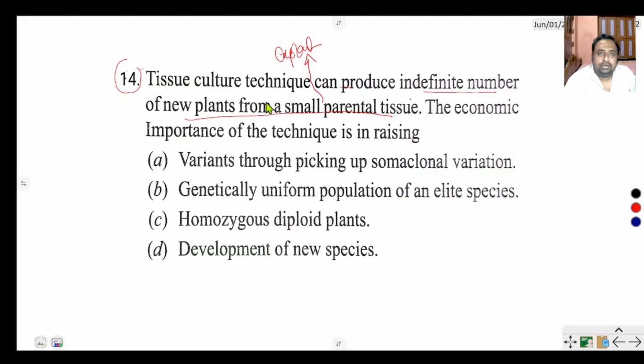Suppose in tissue culture from one plant leaf 100 plants are produced. The genetics of these plants and the leaf are the same. That is, they are just clones, a genetically uniform population of the elite species. B is the correct option.